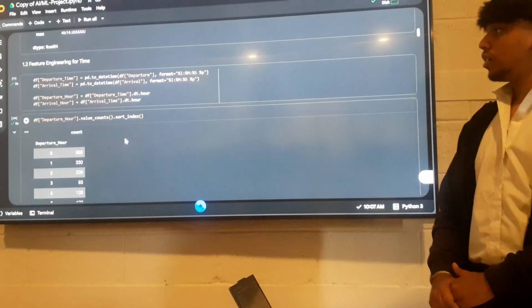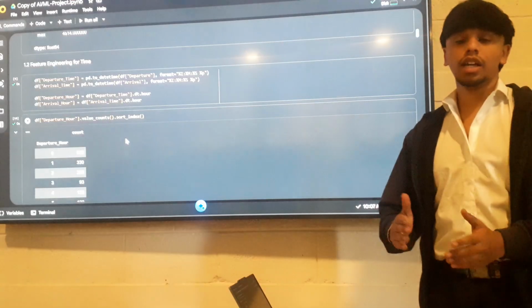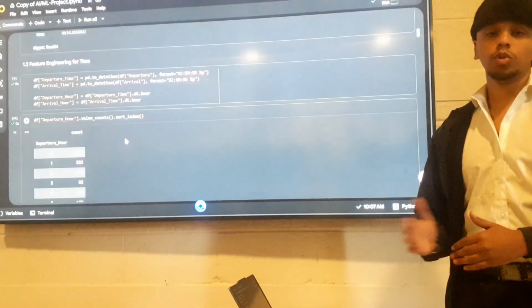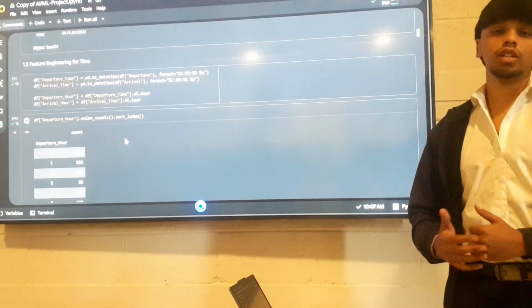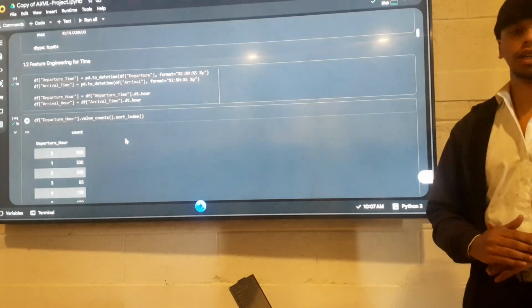Next, here again the departure time and arrival time were in object format containing AM and PM. So I had to remove that AM and PM and convert that object value into a numerical value, and this function does that. And here we can see the number of buses which are departing at different times in the 24 hours.